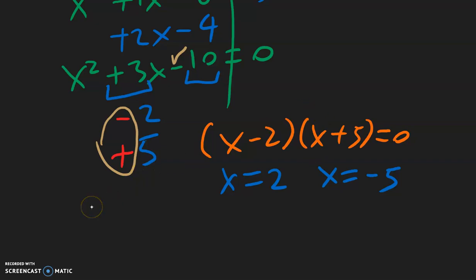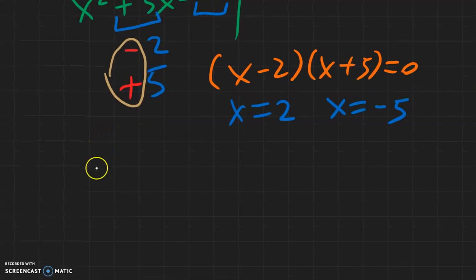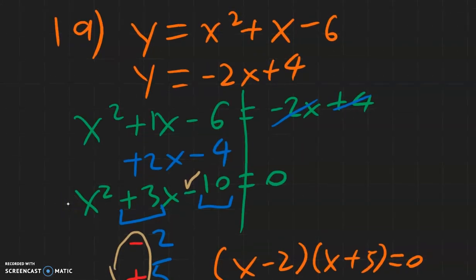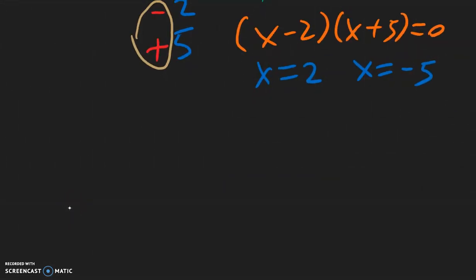Now we have the x values, so let's find the y values. What you want to do is plug into this equation to find the y value, because the linear equation is easier to work with. So that one's negative 2x plus 4, which I'm going to copy.